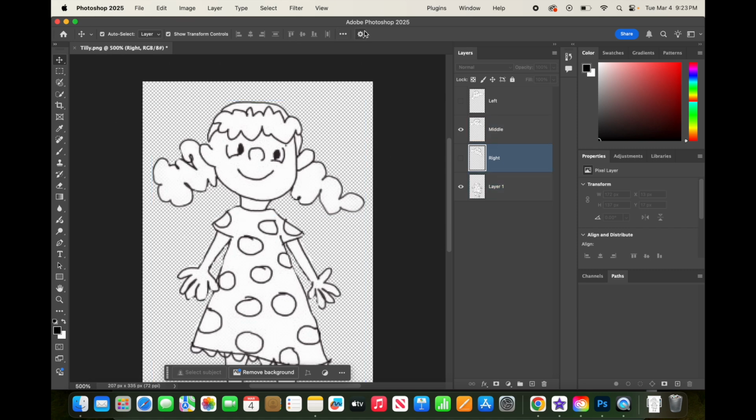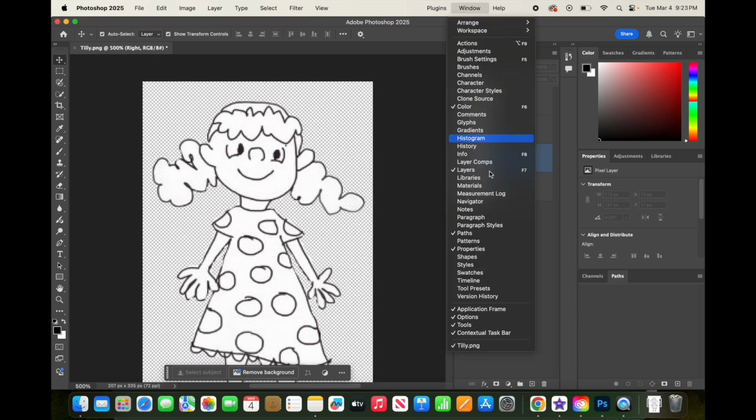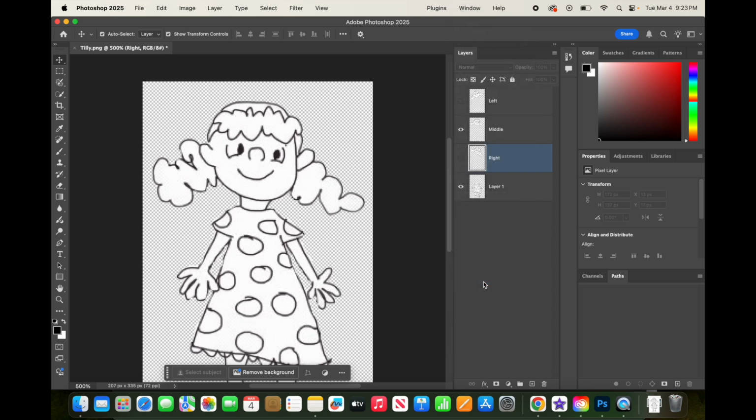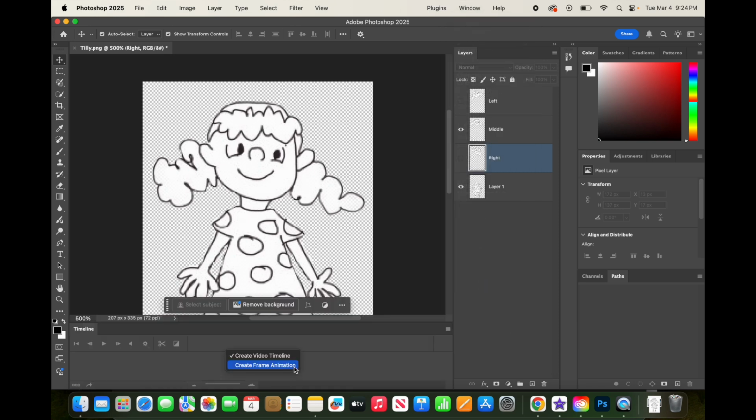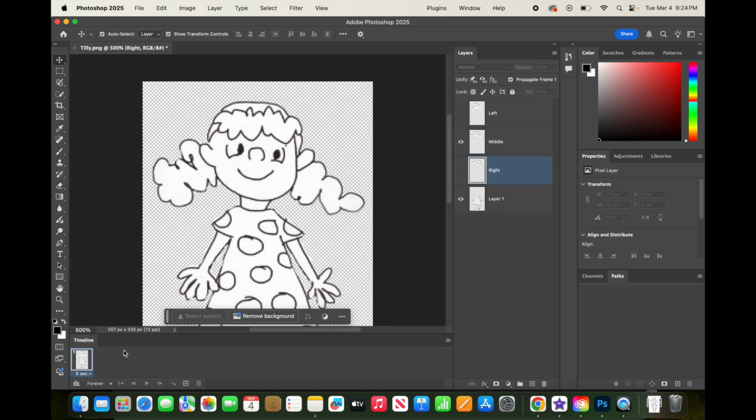Now I'm going to start to make my animation. I'm going to go to the window. I'm going to go down to the timeline, and I'm going to click the little drop down box, and I'm going to say create frame animation. And then I'm going to click that, and you'll see that it gives you an automatic frame with whatever you have here on the screen and whatever layers you have turned on. So now I'm going to duplicate this frame by clicking the little plus button down here.